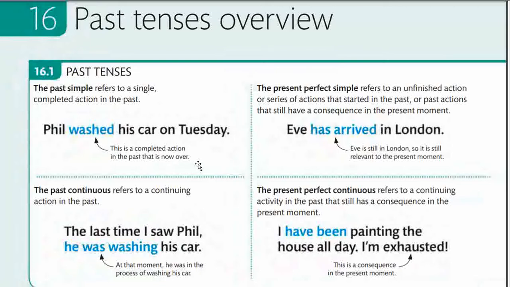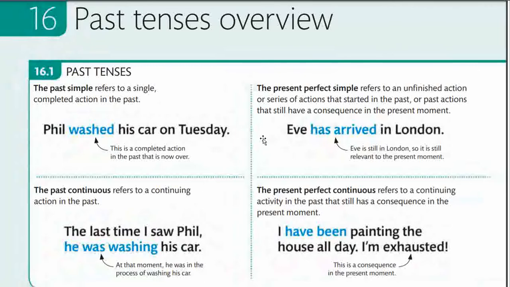The next example that we have is the past continuous tense. The past continuous tense refers to a continuing action in the past. The last time I saw Phil, he was washing his car. Was washing is past continuous tense. This is an auxiliary which is in the past, and the verb is with -ing showing continuous, so it is past continuous tense. At that moment he was in the process of washing his car.